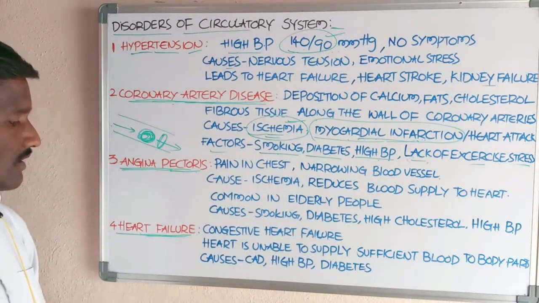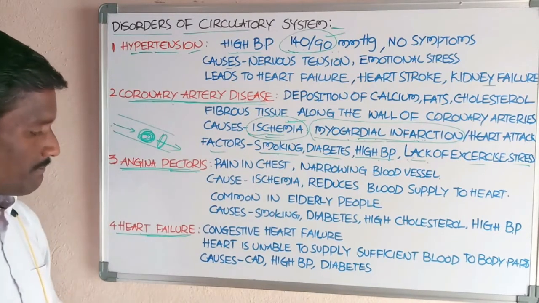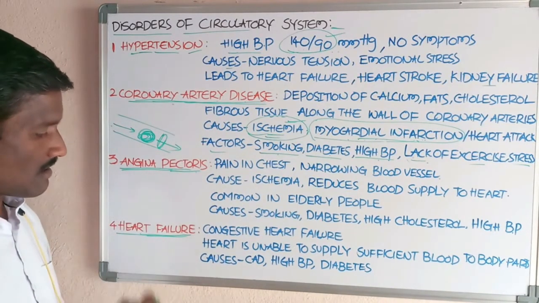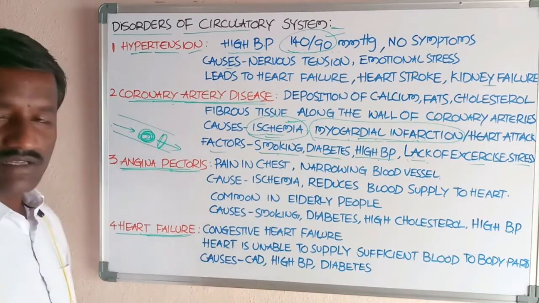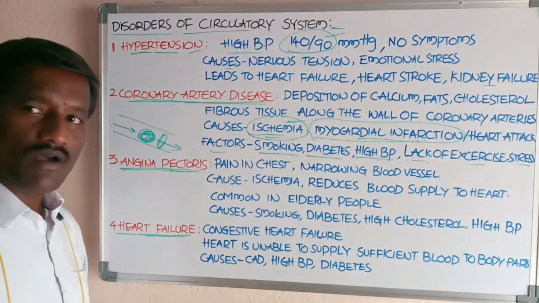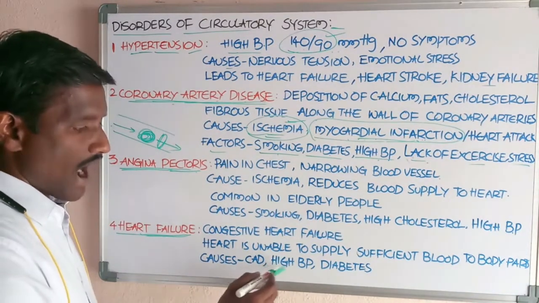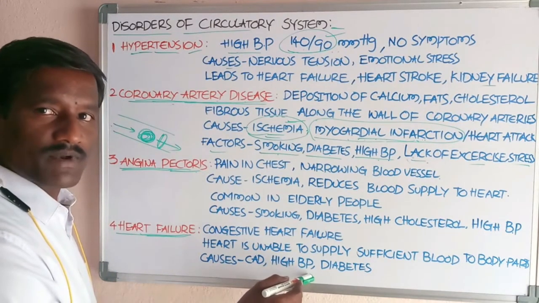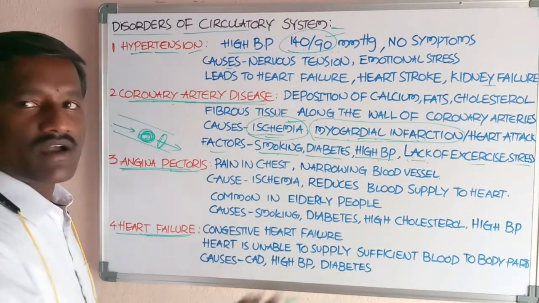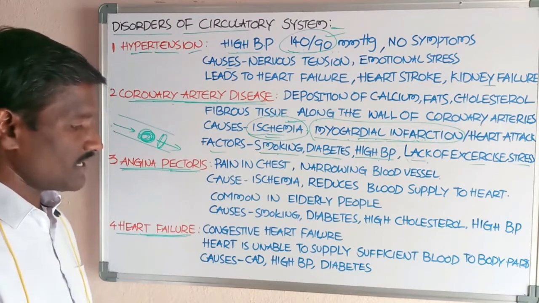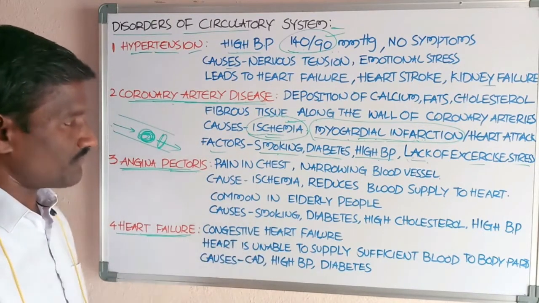Okay, and it is one of the symptoms. And the causes are coronary artery disease, high blood pressure, and diabetes.